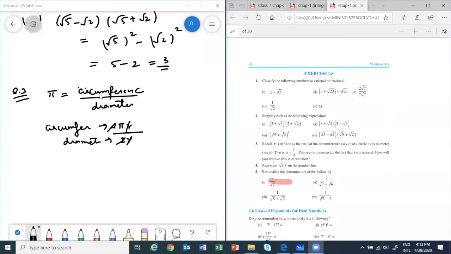We can measure the circumference of the circle and the diameter correctly, right? Yes, correct, Omar. They're saying recall that pi is defined as the ratio of the circumference of a circle to its diameter, that is pi is equal to c by d. This seems to contradict the fact that pi is irrational. How will you resolve this contradiction?